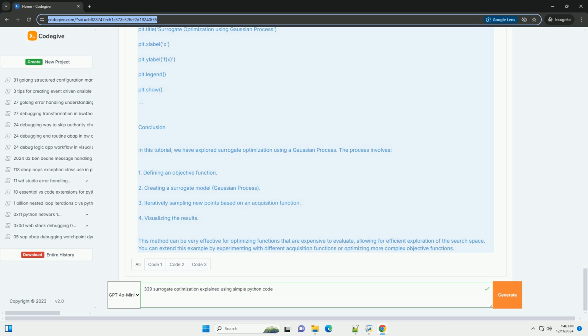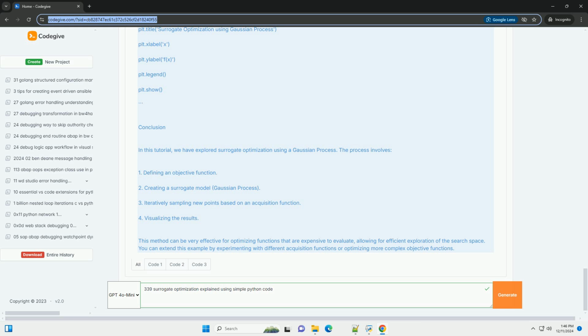plt.scatter(x_init, y_init, color='black', label='samples'). plt.title('surrogate optimization using Gaussian process'). plt.xlabel('x'). plt.ylabel('f(x)'). plt.legend(). plt.show(). Conclusion. In this tutorial, we have explored surrogate optimization using a Gaussian process.